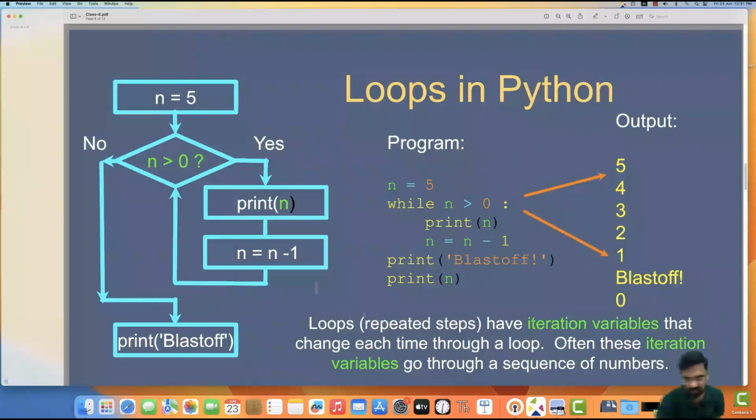You can see here repeated steps have iteration variables that can change each time through a loop. Often these iteration variables go through a sequence of numbers. Those numbers are displayed here. Every time it will print 5, 4, 3, 2, 1, and at this point it will print blast off. You can try and print this. The flowchart will look like this on the left hand side.